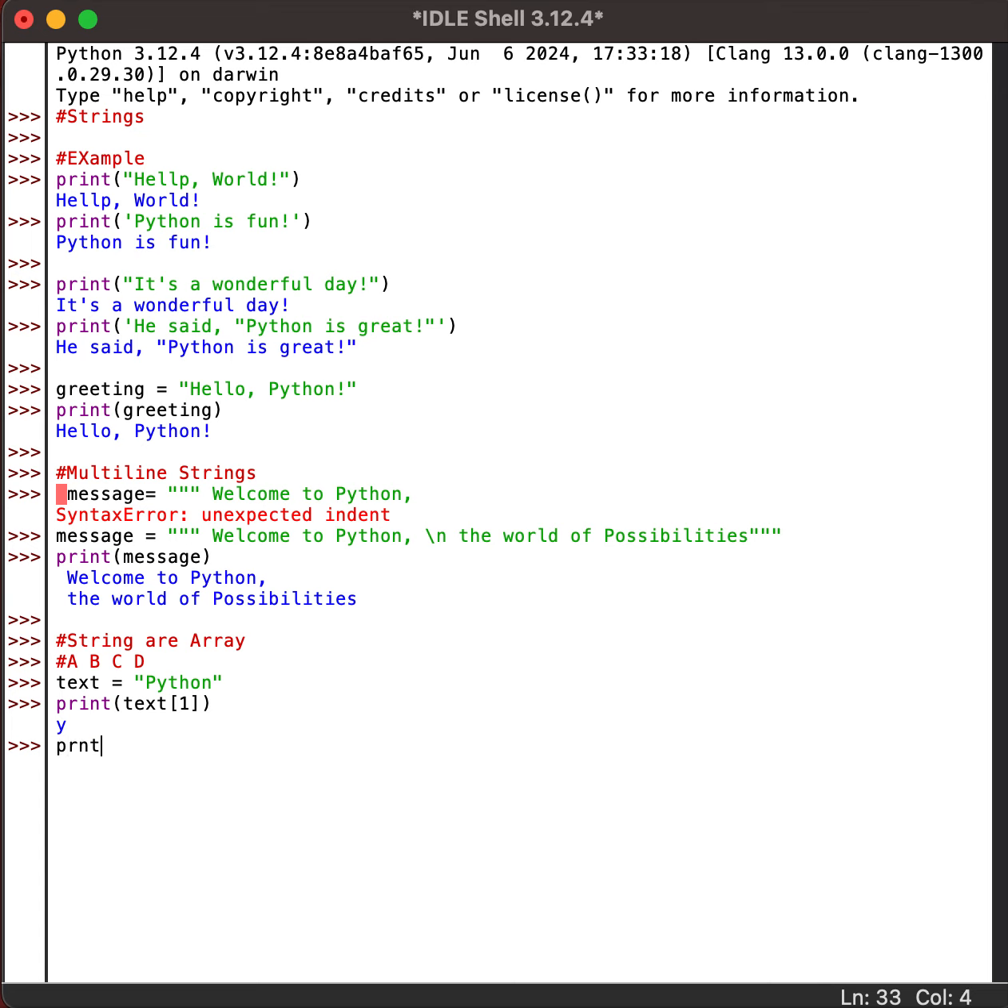Similarly, if I do text 3 over here, please guess what character is going to be printed. It is H, correct. A real world example for this case would be to extract the first letter of a name for generating initials. Okay.